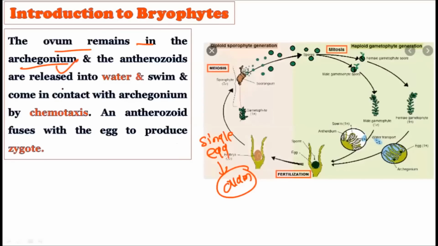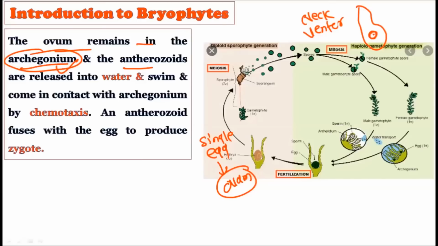Archegonia do not liberate this ovum; the ovum is retained inside the archegonium structure. The neck and venter are there, so inside this neck and venter protection the ovum is situated and cannot go out. It does not disperse from the parent body.